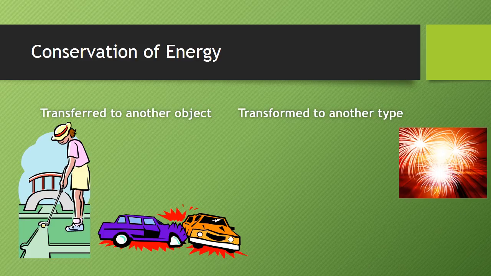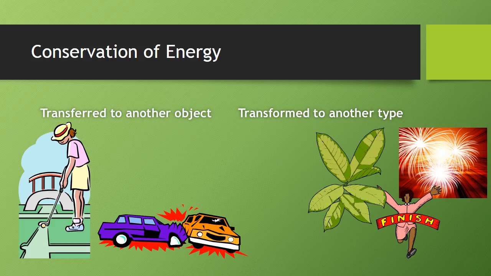Or in this case, in a firework, the stored chemical potential energy is transformed or changed into another type of energy, in this case, light and heat. Or in our bodies, we take the stored chemical potential energy from our food and we turn it into kinetic energy, which we can use to run a race. Or plants. Plants take the radiant energy from the sun and transform or change that energy into stored chemical potential energy, which they use to grow.